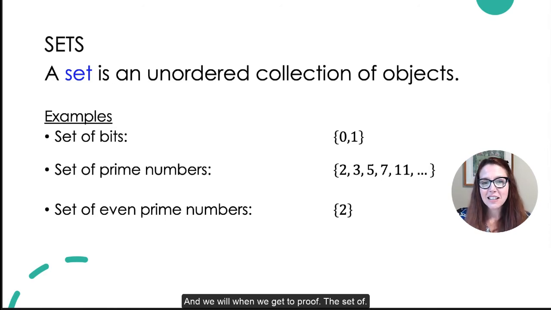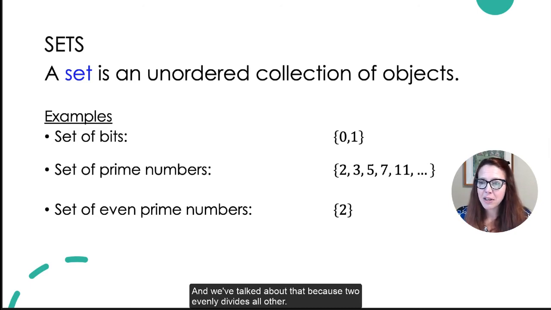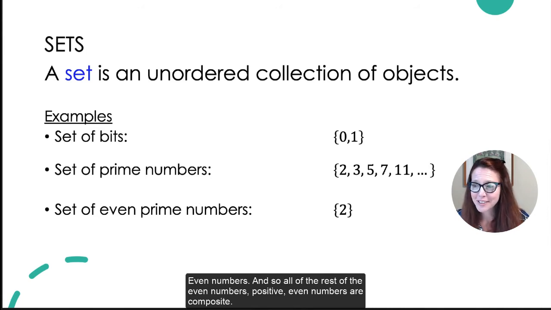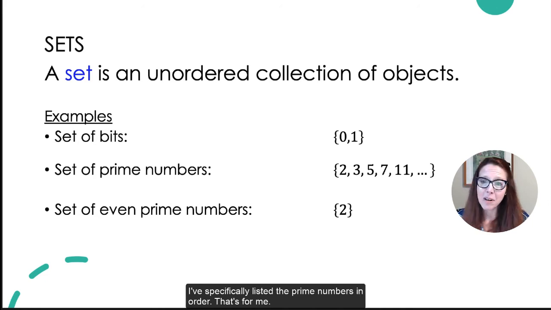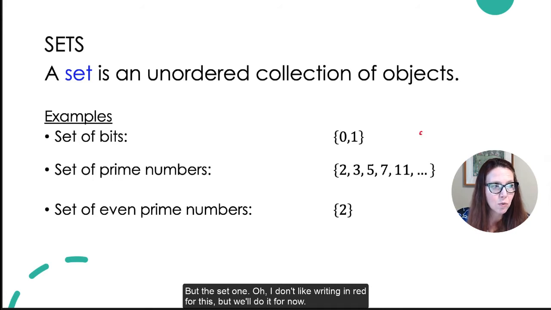The set of even prime numbers, that is finite. That does end. There's only one even prime number, and it is the number 2. And we talked about that because 2 evenly divides all other even numbers. And so all of the rest of the positive even numbers are composite. I've specifically listed the prime numbers in order. That's for me. But the reality is, and I listed the bits as 0 and 1, but the set 1,